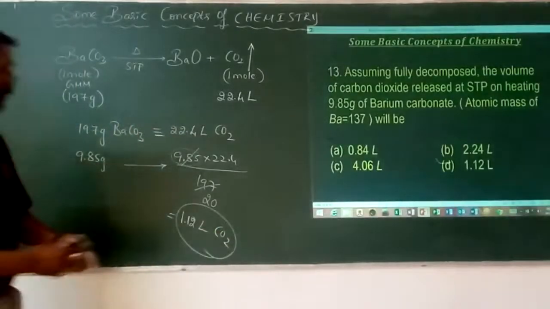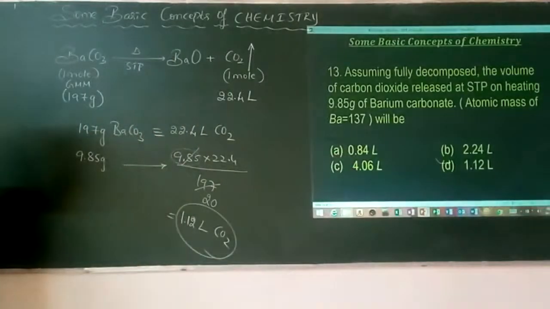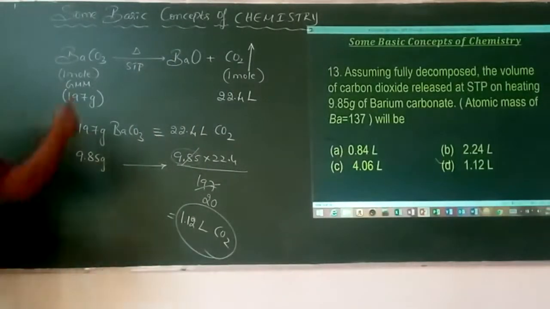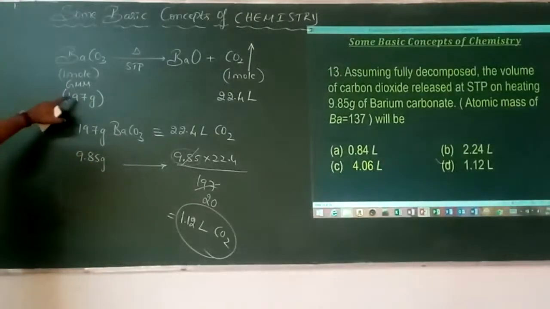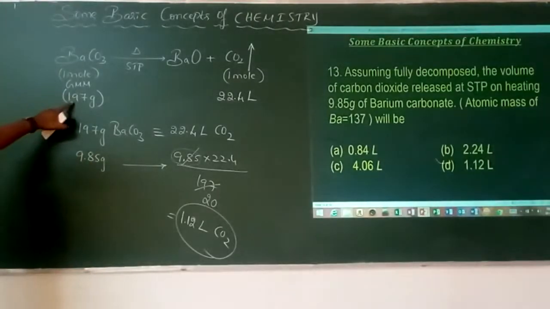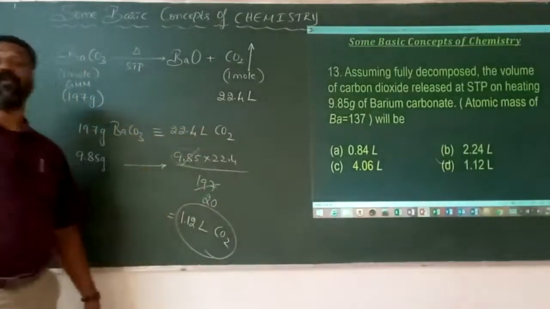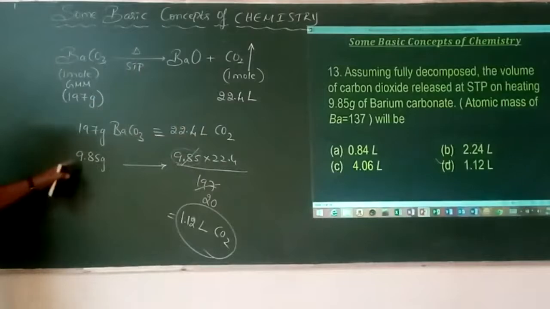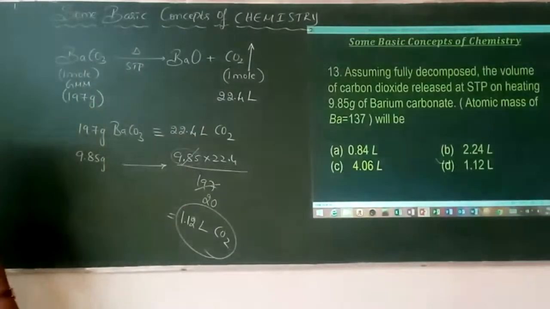Therefore, what is the volume here? It is 1.12 liters of carbon dioxide. First, 197 grams of barium carbonate on decomposition at STP gives 22.4 liters of carbon dioxide. But for 9.85 grams of the same barium carbonate, it gives 1.12 liters of carbon dioxide.